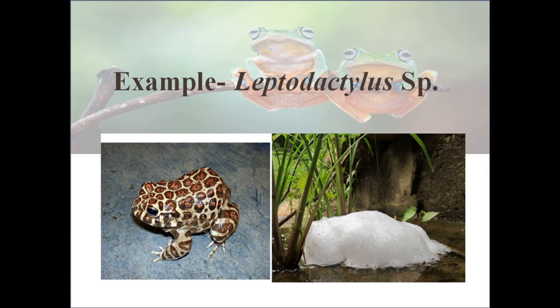Some anurans lay eggs in a nest of foam floating on water, and when tadpoles hatch, they fall into the water. In India, foam nests have been recorded in Rhacophorus maculatus by many scientists.